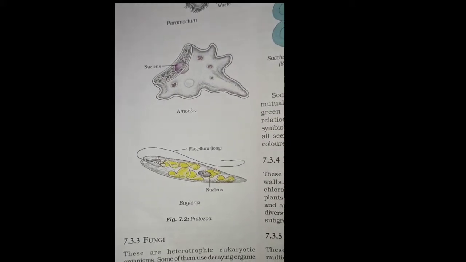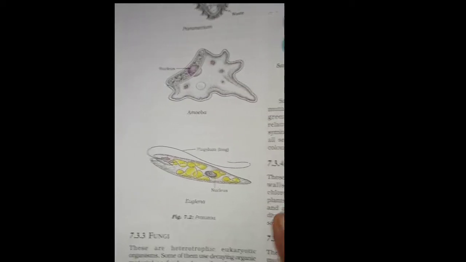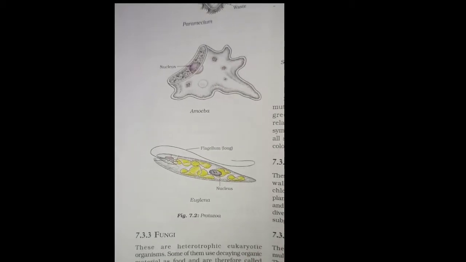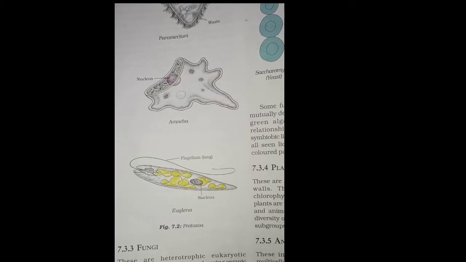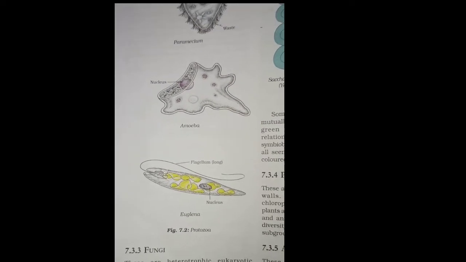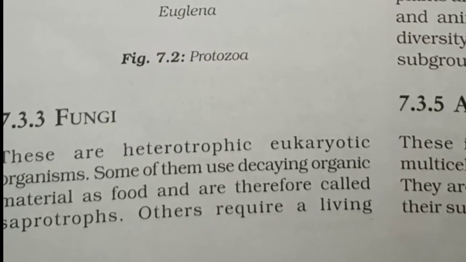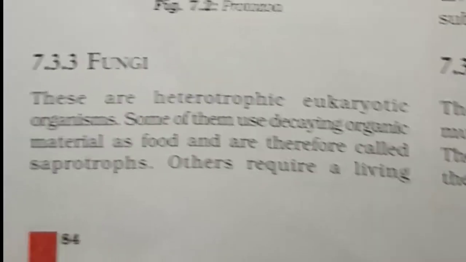First we saw kingdom Monera, second we saw kingdom Protista. Now the third one we are going to see, that is kingdom Fungi. Fungi is derived from the Latin word fungus, which means a mushroom. So these are simple non-green organisms which are not photosynthetic.